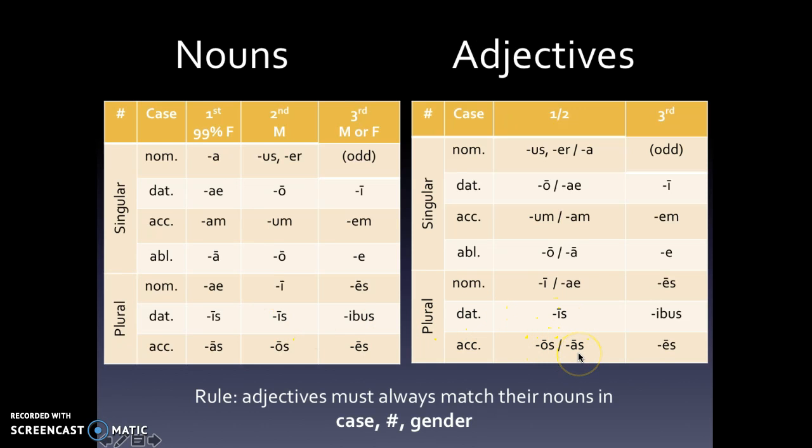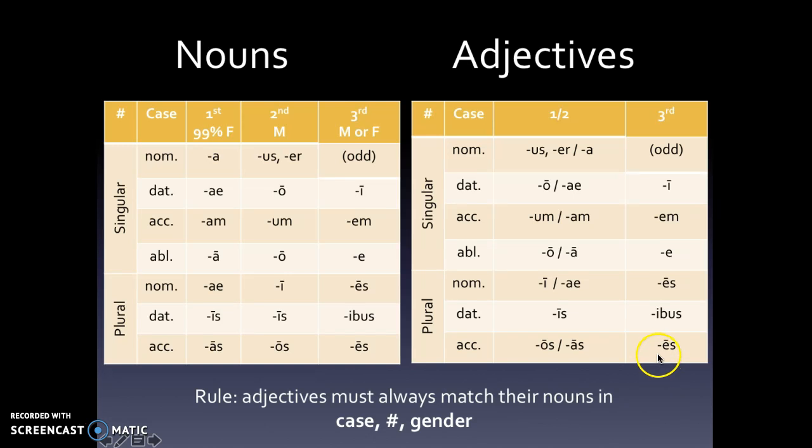Os or as. So when we're looking at a 1-2 adjective, it can take any of these endings in order to match the noun that it's modifying. For example, if it's modifying a feminine noun, and that feminine noun is a subject, it's going to end in a. If it's modifying a masculine noun that is ablative, the adjective is going to end in o, because it needs to match its noun in case, number, and gender.